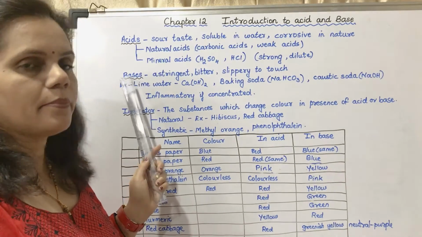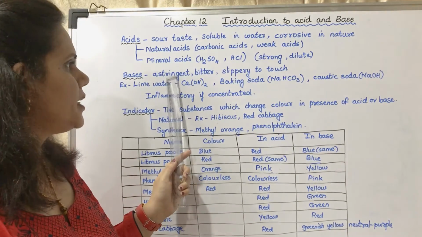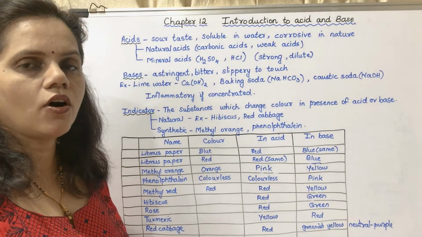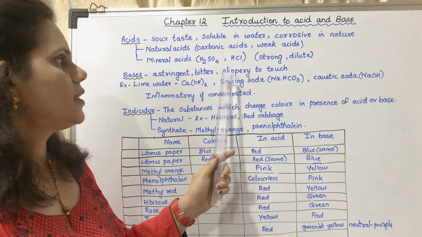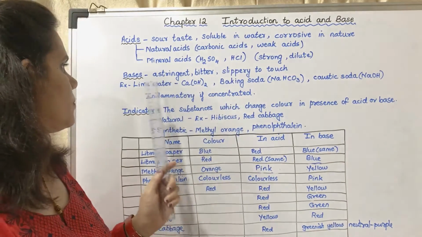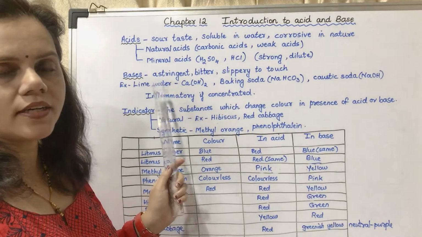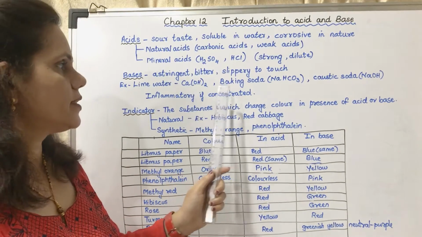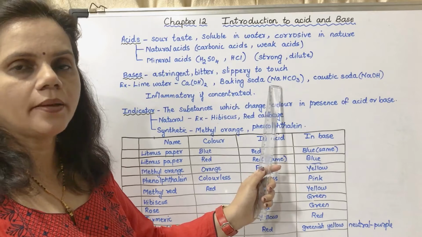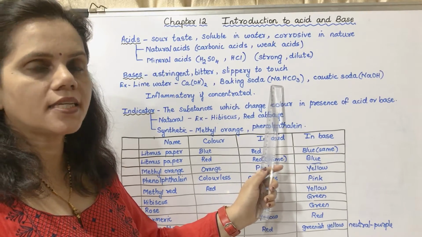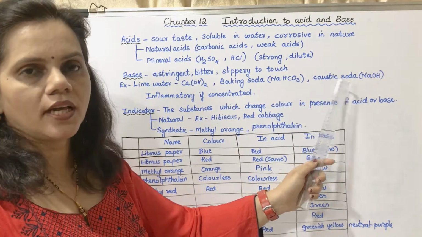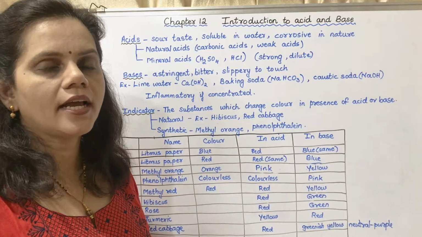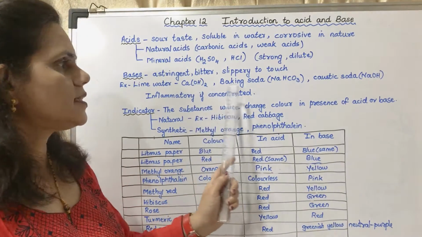Now the next is bases. Bases are astringent or bitter in taste. They are slippery to touch. Examples: lime water, that is Ca(OH)2; baking soda, that is sodium bicarbonate or NaHCO3; caustic soda, that is sodium hydroxide or NaOH. You may mark this in your textbook.